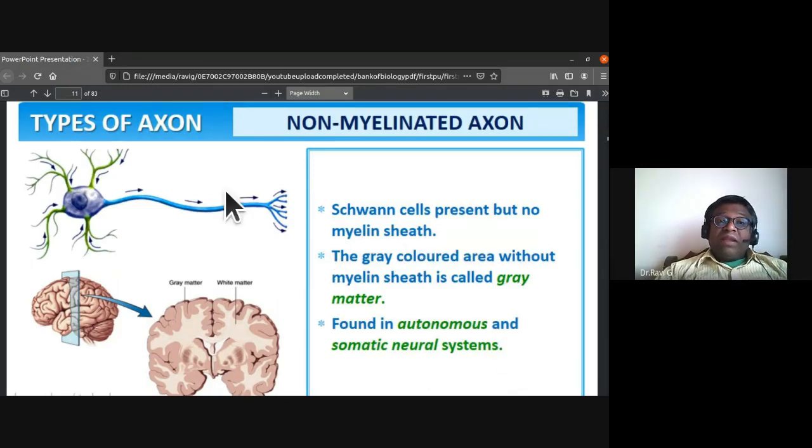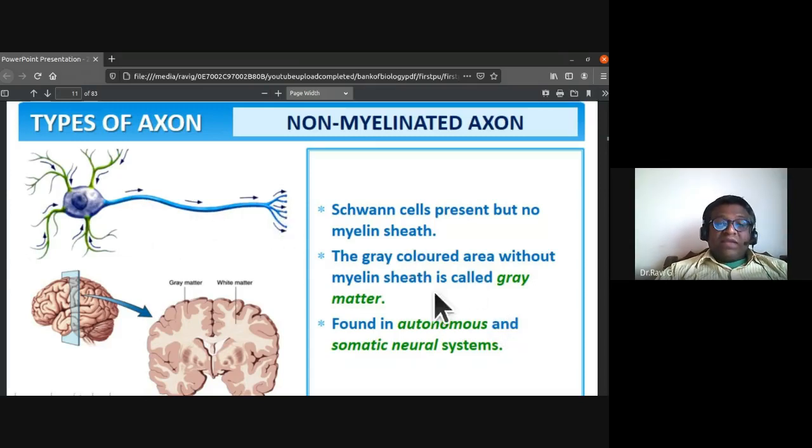In spinal and cranial nerves you find the myelin sheath, and the white matter is because of the myelin sheath. The autonomous and somatic neural systems have these non-myelinated axons.